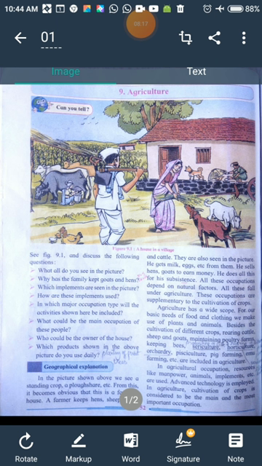Then pisciculture, that is fish farming. You can take care of the fish by preserving them in different types of tanks, grow them, feed them and then sell them. Then pig farming, emu farming, etc. are included in agriculture. So these are all the supplementary or additional occupations which are practiced by the farmers along with the cultivation of crops.